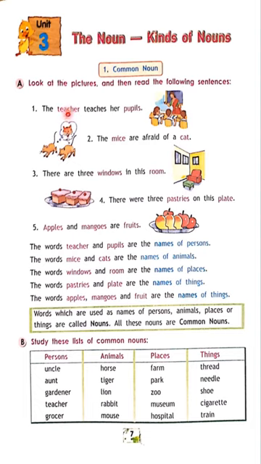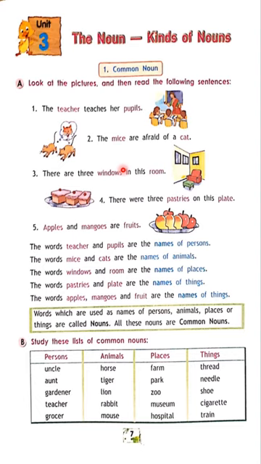See, the red color words: teacher, pupils, mice, cat, windows, room, pastries, plate, apples, mangoes, fruits. These are all common nouns. Why are these common nouns? We are calling them in a normal, general way.